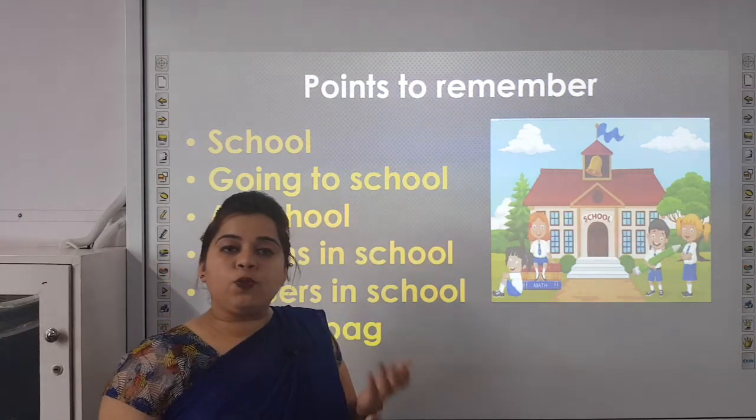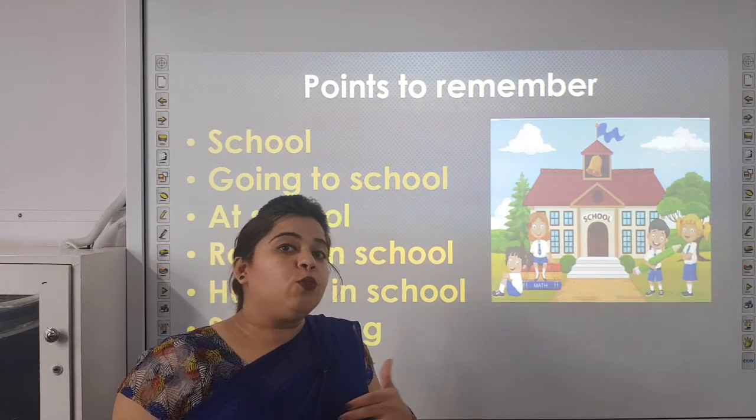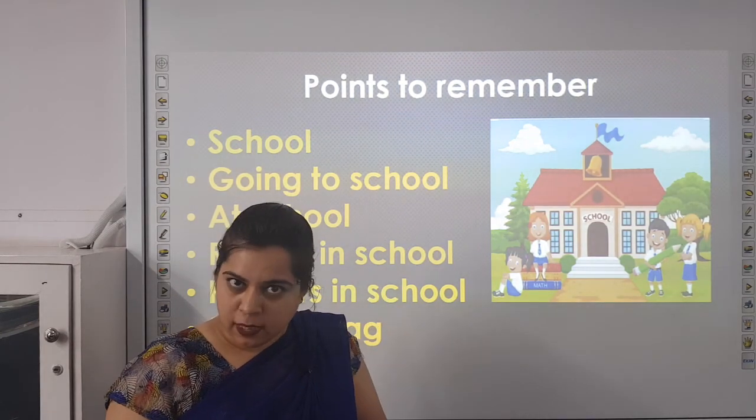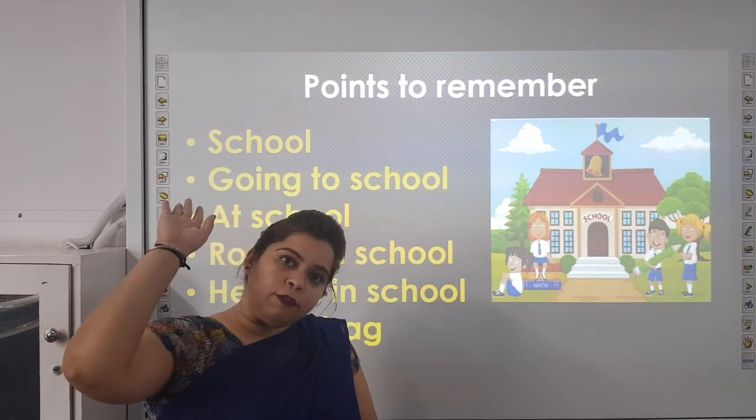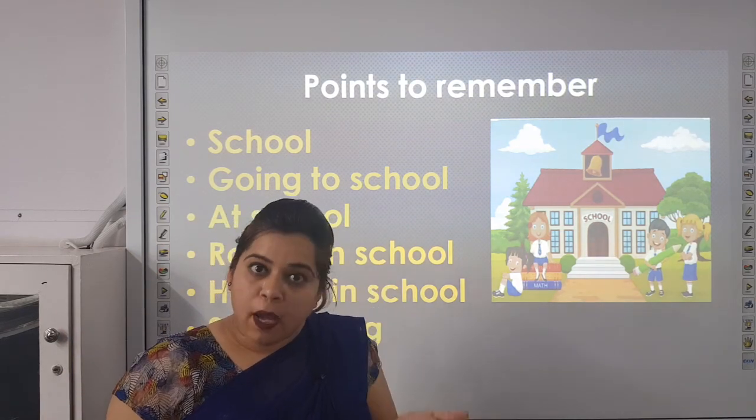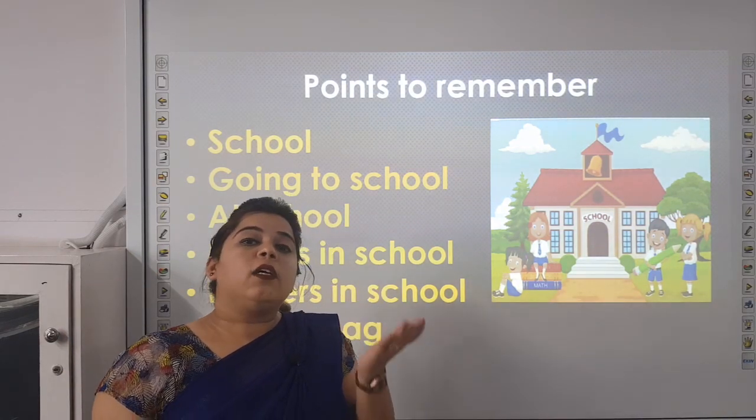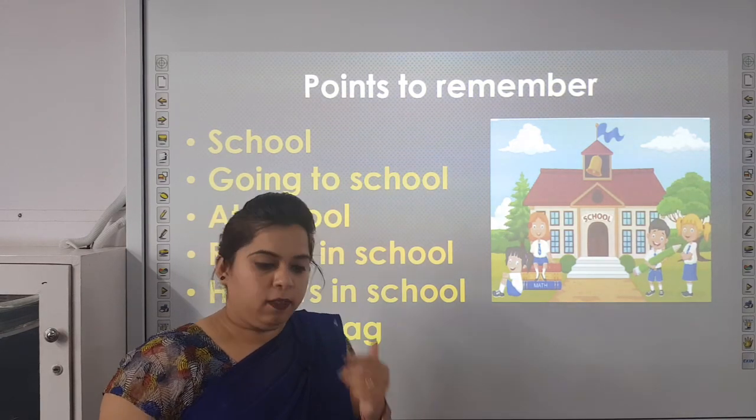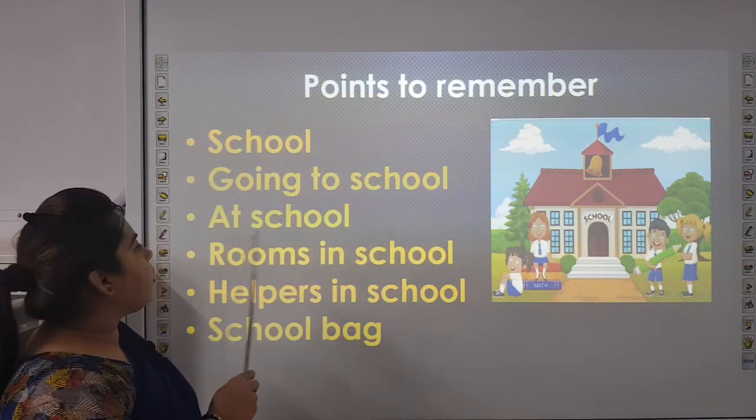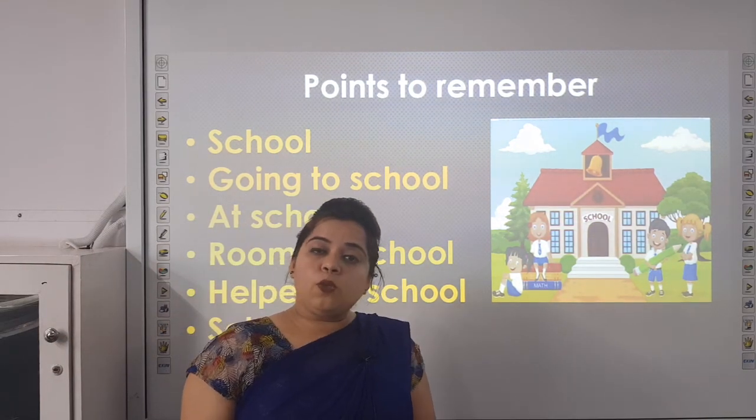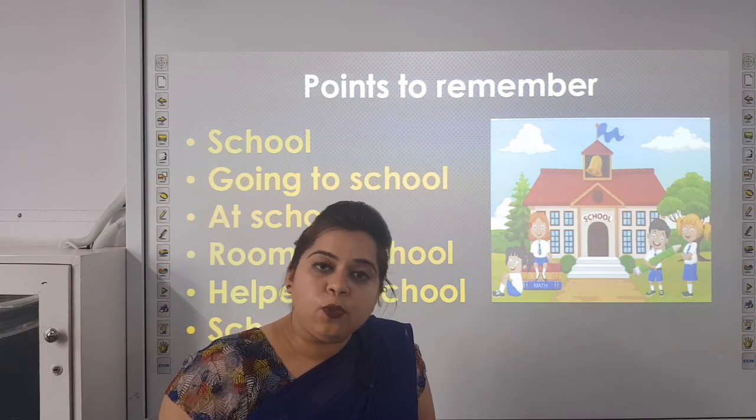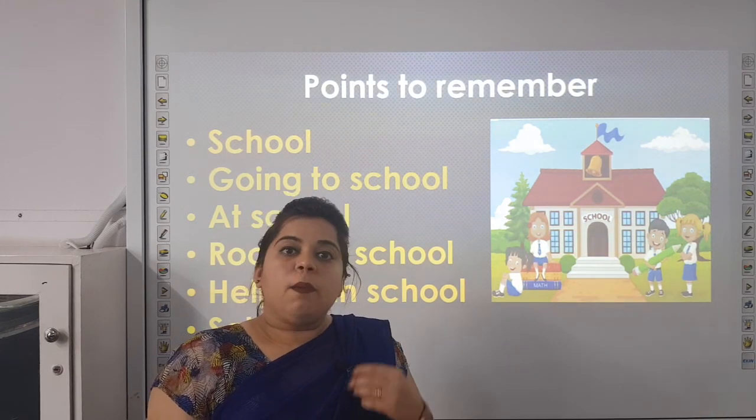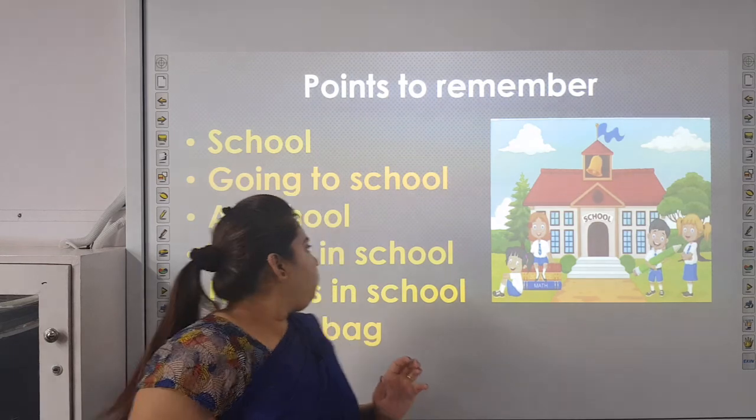Going to school, how do we go to school? Children, those who live near to school, they come by walking or by bicycle. Those who live far away from school, they come in van or in bus. And some parents also drop their children by their own vehicle. Next is at school. Now, what do we do at school? What we learn at school? We learn to read, to write. We learn many good things in school.